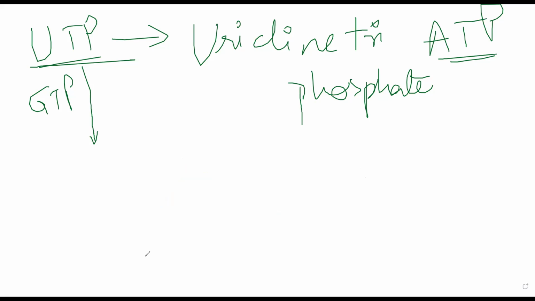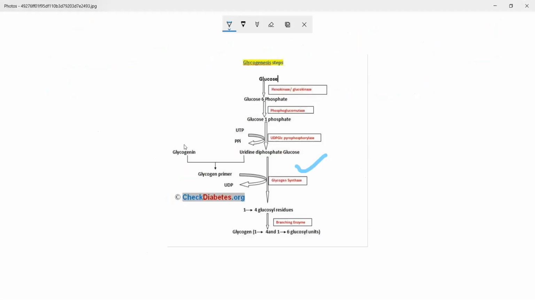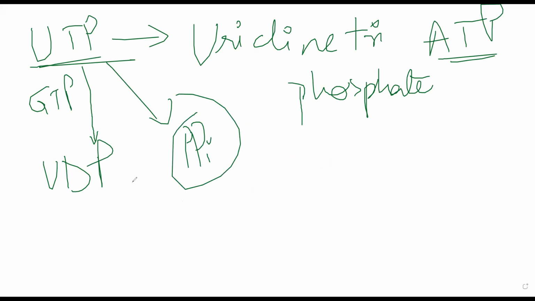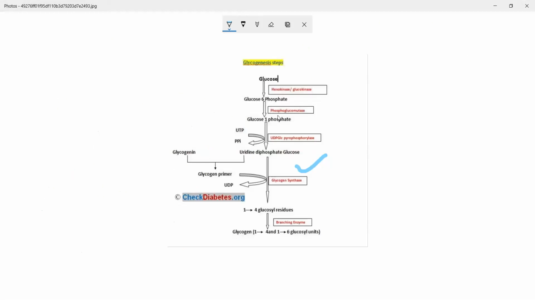ठीक है, यहां पर क्या हो रहा, in this step in gluconeogenesis you are breaking UTP. So essentially what is happening is you take one molecule of UTP and you break it down into uridine diphosphate and you get one pyrophosphate molecule. Forget about this molecule for now. PP, forget about that. This is important in our scenario because this UDP will go and bind to that glucose 1 phosphate. जो glucose 1 phosphate you got from glucose, this fellow, UDP will go and bind to that.